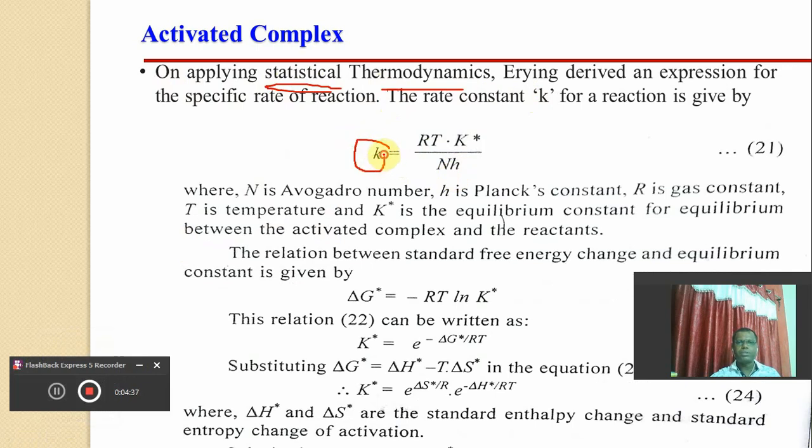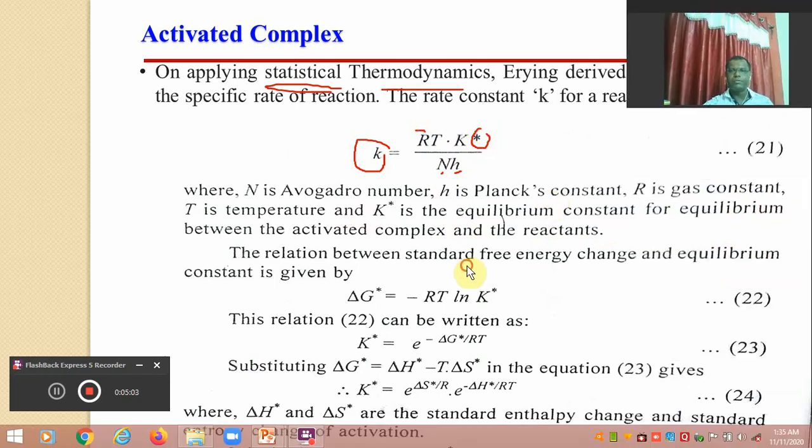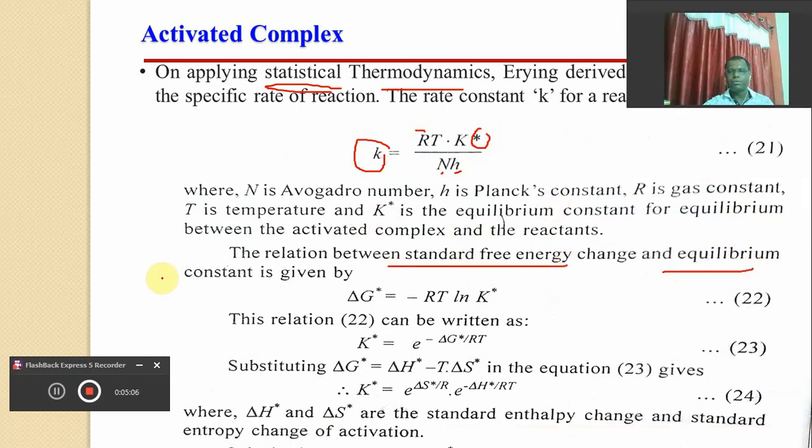So this is the specific rate of reaction, where N is the Avogadro's number, h is Planck's constant, R is the gas constant, T is the temperature, and this K* is the equilibrium constant for equilibrium between the activated complex and the reactant. It's very important that the relationship between standard free energy and this equilibrium constant is given by the equation we are all familiar with, delta G = -RT ln K, and this K is the equilibrium constant, which here is indicated simply by K*.